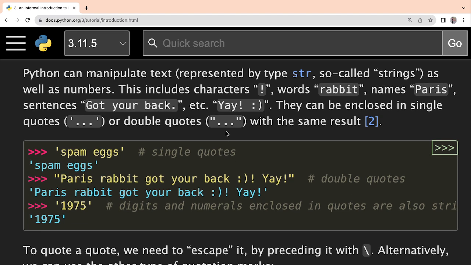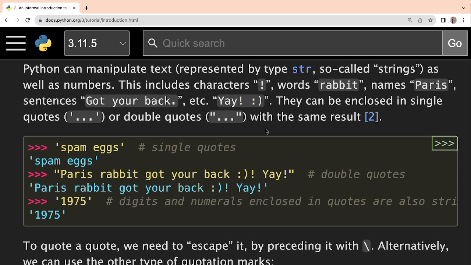Now, what can strings include? They can include all types of characters. It can be special characters, like an exclamation mark, which is a special character, okay? Similarly, there can be words made up of alphabets. Some phrases can have alphabets as well as a special character like a dot here, okay? Or it can also have digits. Those digits will not be considered as numbers, they will be considered as strings, right? We will see everything in some time.